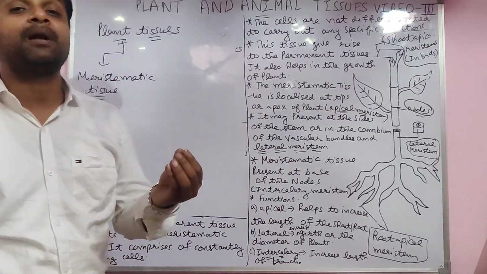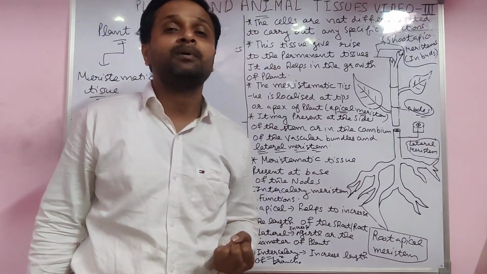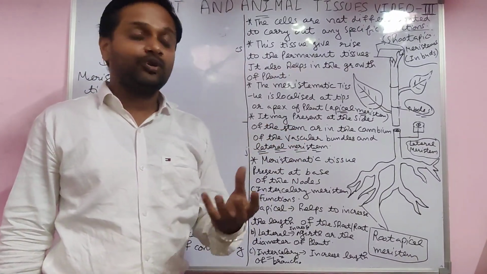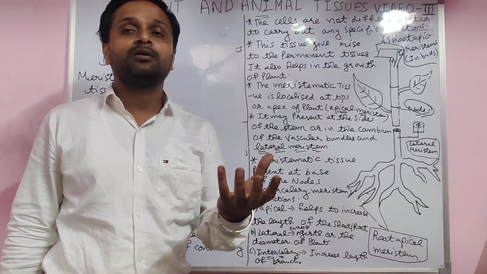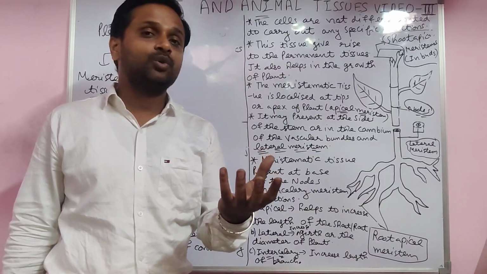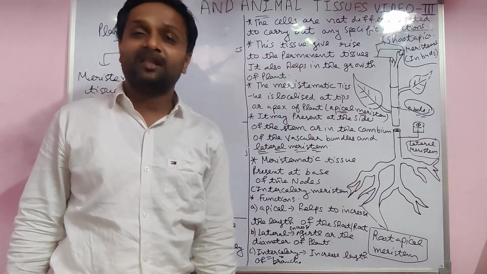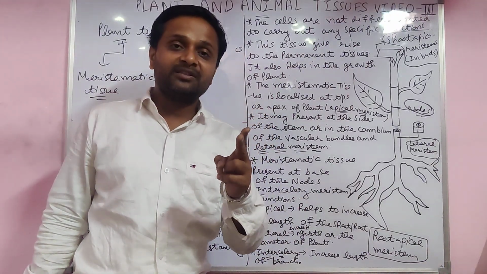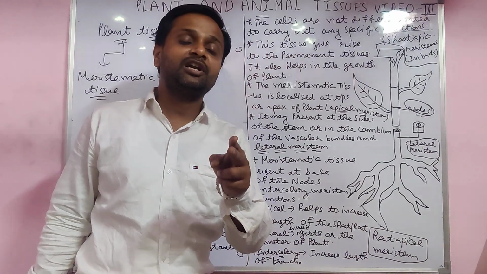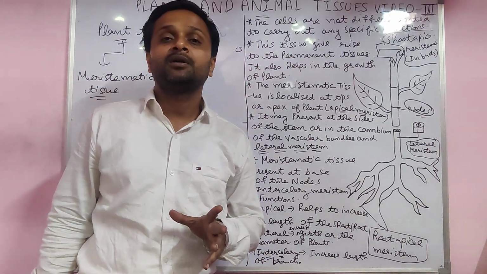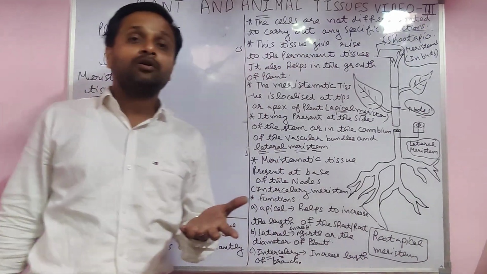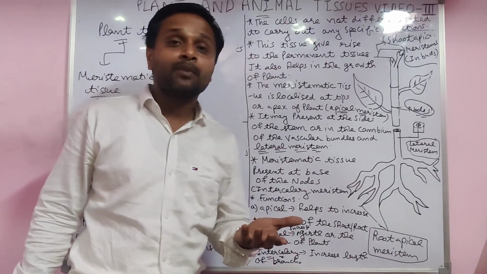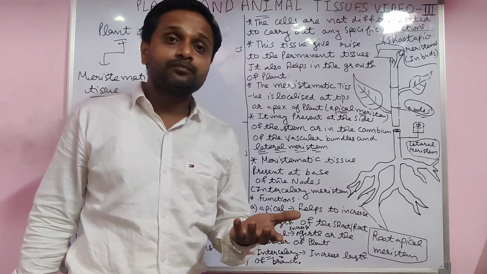If you take two onion bulbs in two glasses of water, then the roots start growing. But if you cut the little roots from the tip, what do you observe?